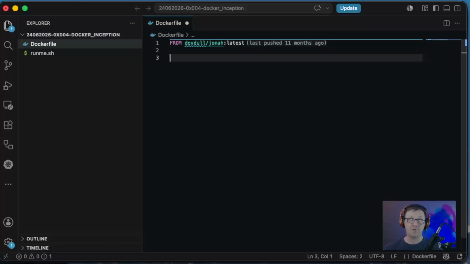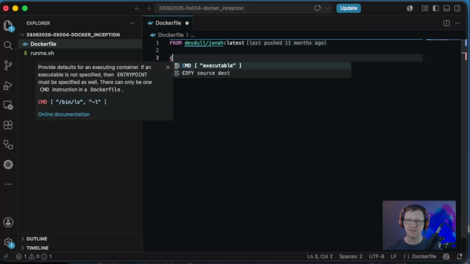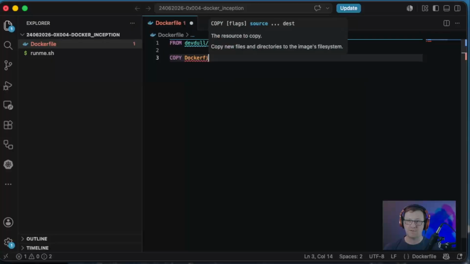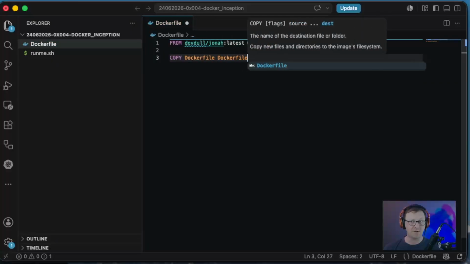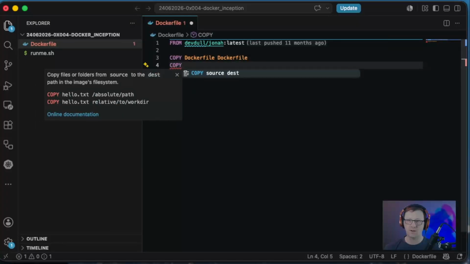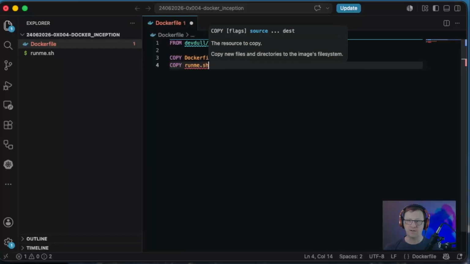Then we are actually going to need our own Dockerfile inside of the Docker image. So first thing is caps lock, COPY Dockerfile to Dockerfile. And then I don't know what's going to be in it yet, but I know that I also want the entry point file. So we're also going to COPY runme.sh to runme.sh.